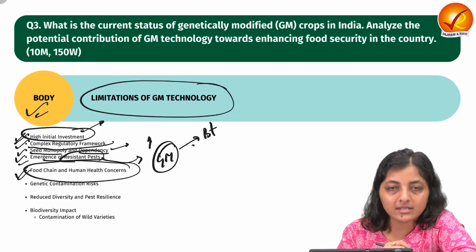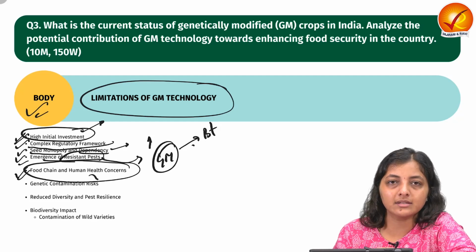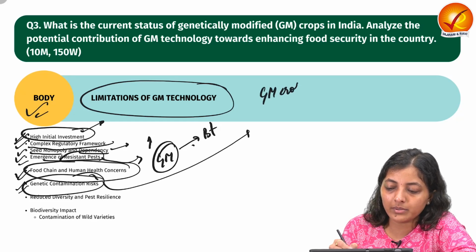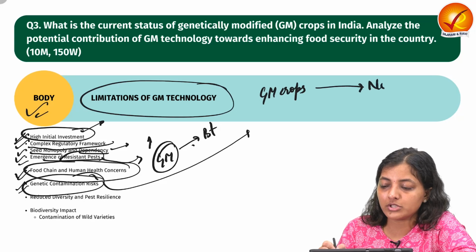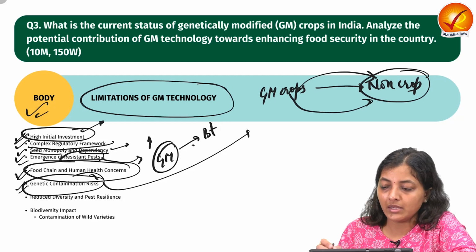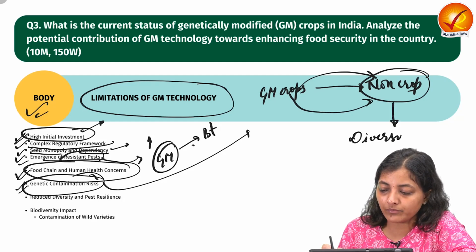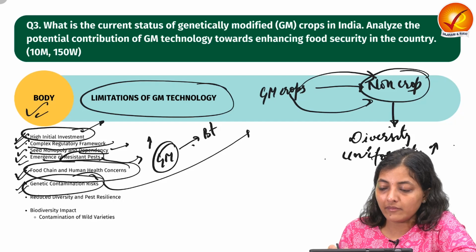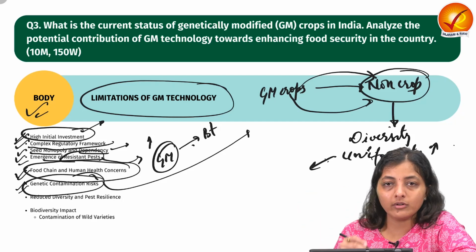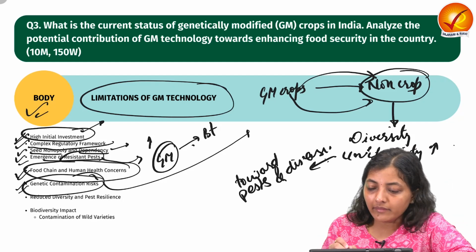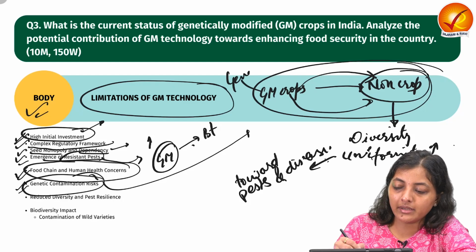Next, it has concerns with respect to the food chain and human health. Then next is genetic contamination risk. If a GM crop gets cross-pollinated with a non-GM crop, the latter will also get the traits of the GM crop. It means the diversity would be less and uniformity will be increased, and when there is more uniformity, there is more vulnerability towards pest and disease attacks. This is what happens when this cross pollination and genetic contamination happens.